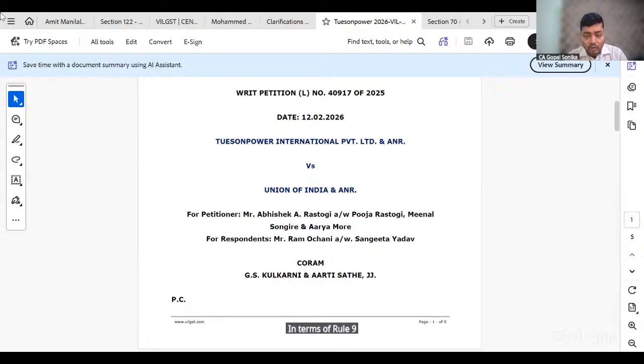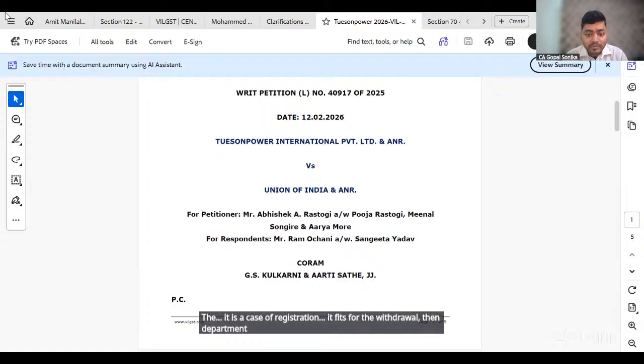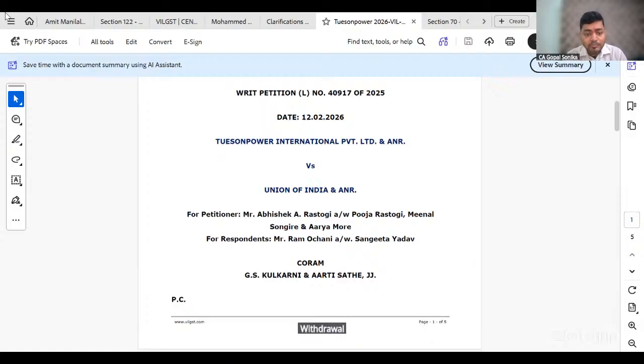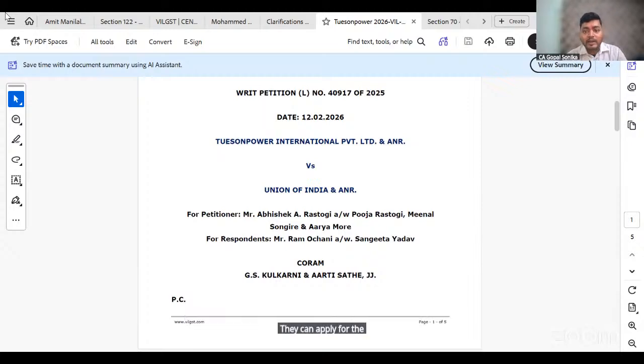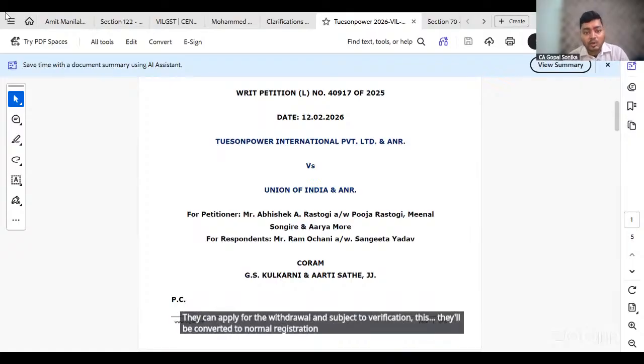And if the officer is satisfied that it is a case of registration, it fits for the withdrawal, then the department will allow the withdrawal, or the department can reject also. And there is a time limit within which the department will do. So this is the update on the portal. If anybody is eligible for withdrawal from that scheme, they can apply for the withdrawal, and subject to verification, they'll be converted to normal registration. How these things will happen practically is yet to come.